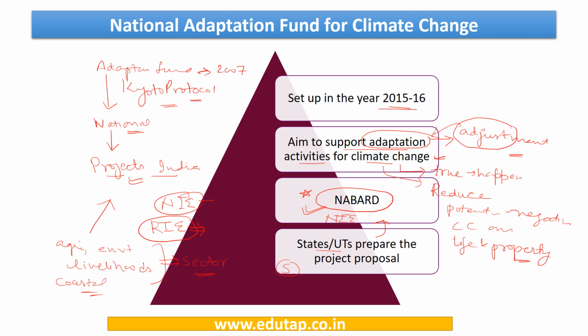We are going to discuss it with one example. For example, in Manipur, a village named Phayang, a project has been sanctioned to make this village a model carbon positive eco village.